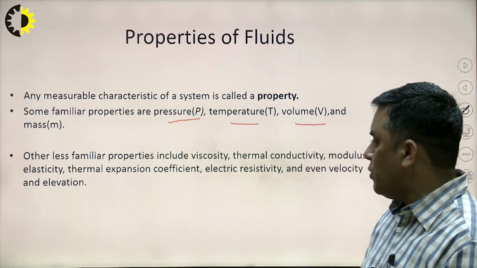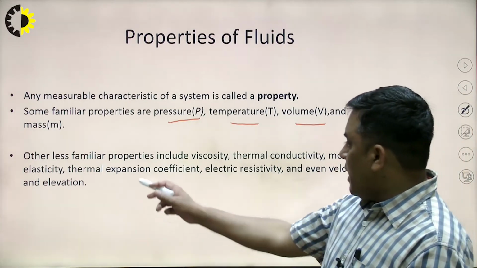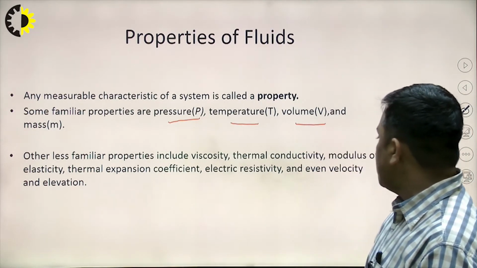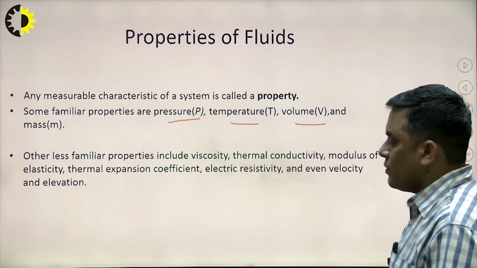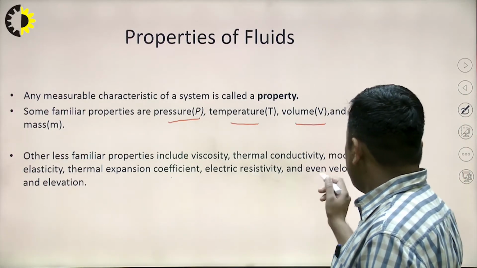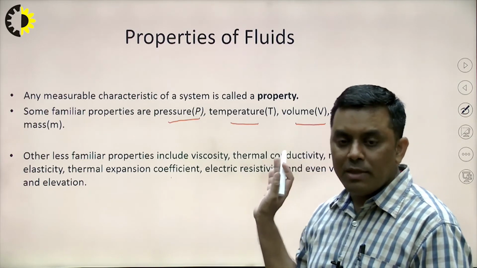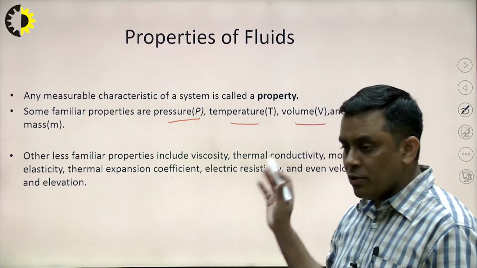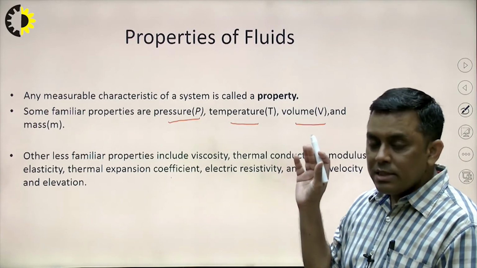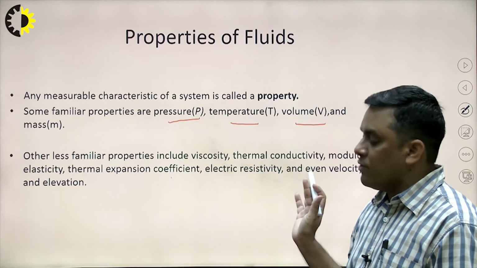These are the commonly known properties for any fluid or any material. Other less familiar properties include viscosity, thermal conductivity, modulus of elasticity, thermal expansion coefficient, electric resistivity, and many others. So what is basically a property? Property means any measurable quantity through which we can identify the state of any system or any substance. This is what a property is.